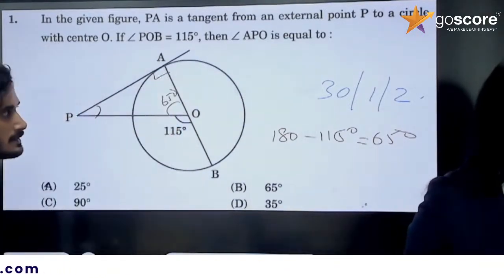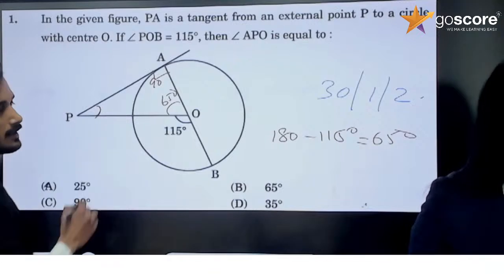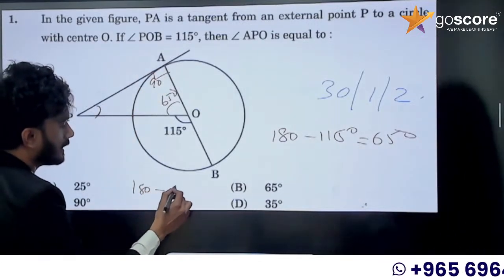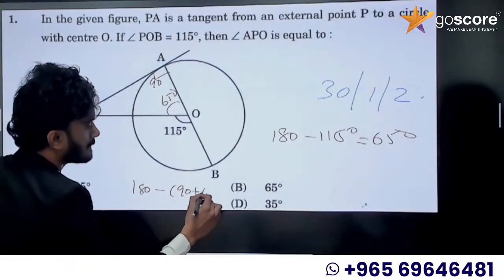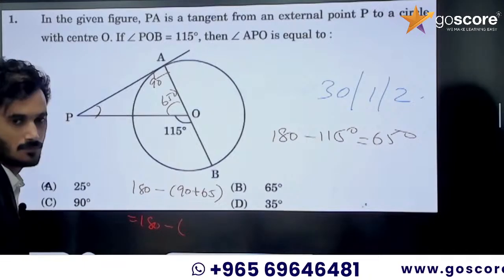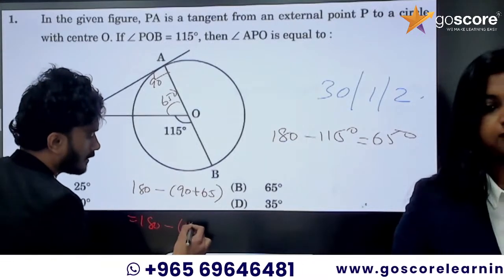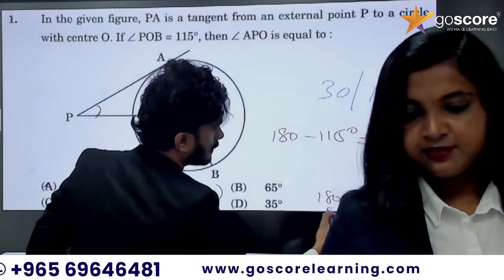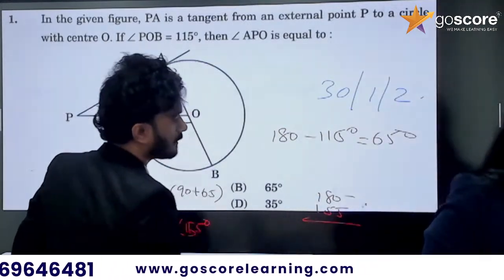Already we know that this angle is 90 degrees, angle A is 90 degrees. So, 180 minus (90 plus 65), which is 180 minus 155 degrees. What will be the answer?